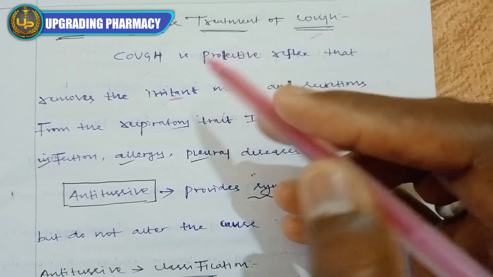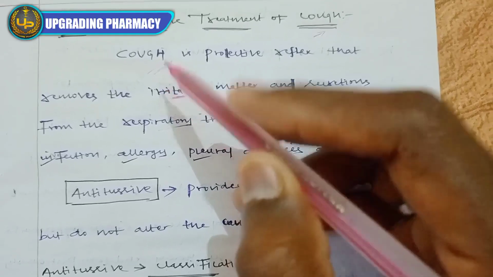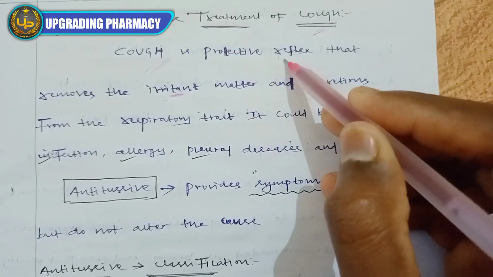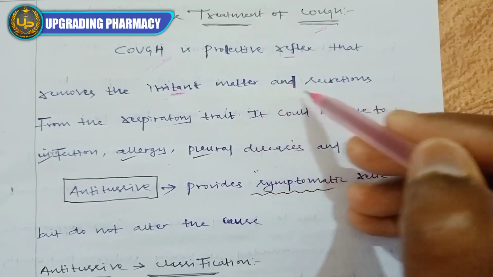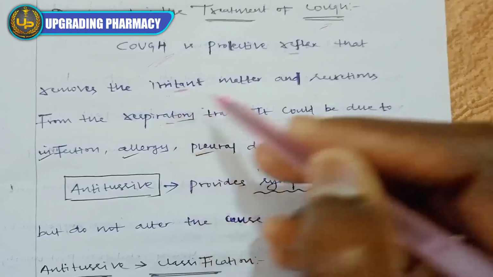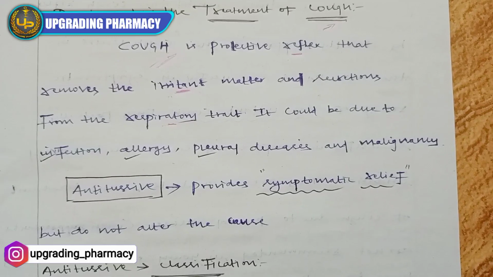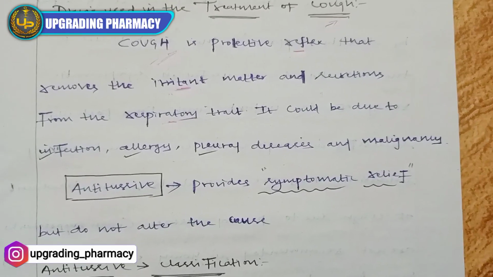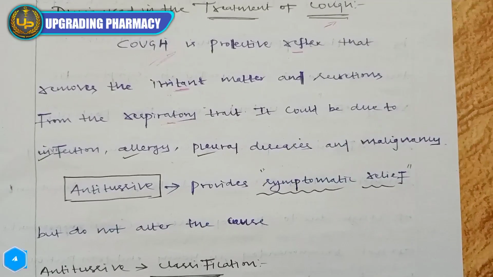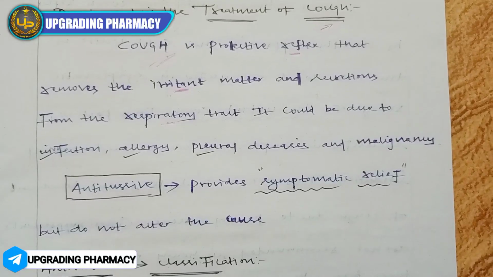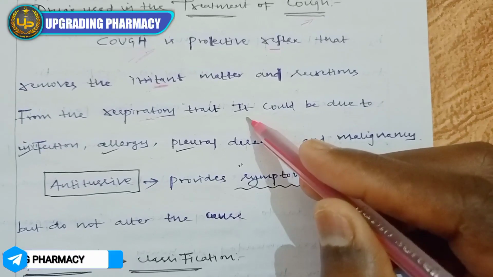So first we can discuss what is cough. In Tamil it is called irumal. Cough is a protective reflex, that is, it is one of the reflexes that removes irritant matter and secretions from the respiratory tract. We know that the respiratory tract consists of the nose, nostrils, pharynx, trachea, and bronchi. Whenever there is an irritant substance or any other unwanted secretions in this tract, it causes irritation in that tract. That irritation will produce the cough.